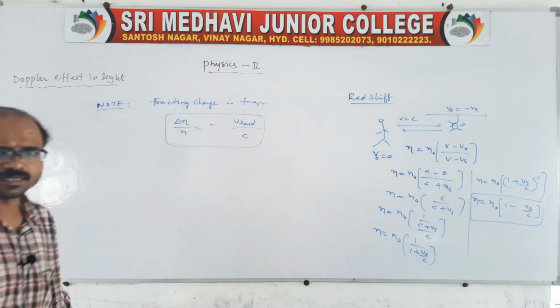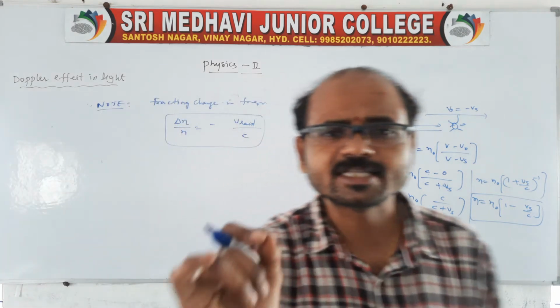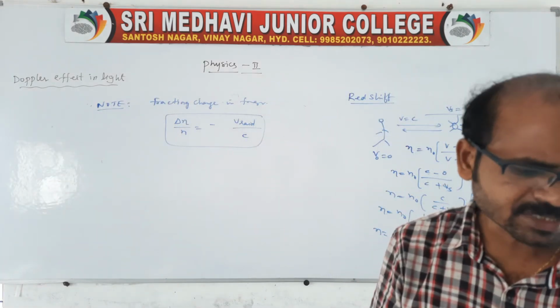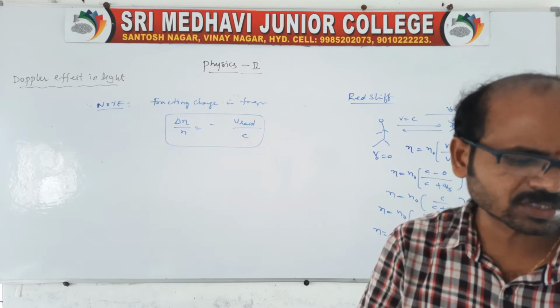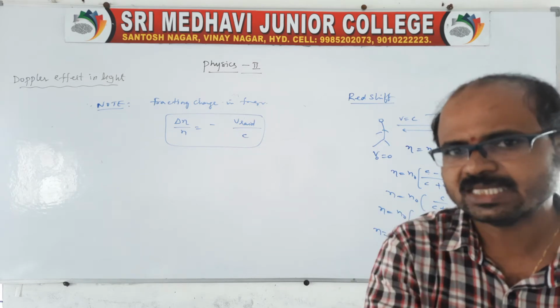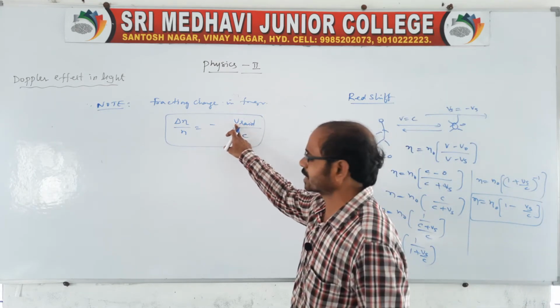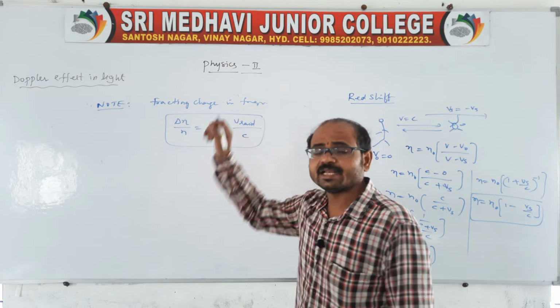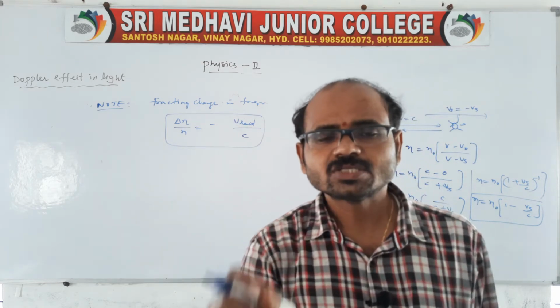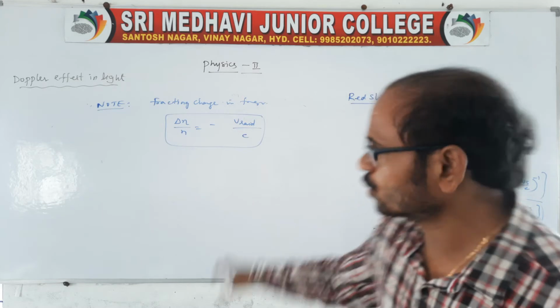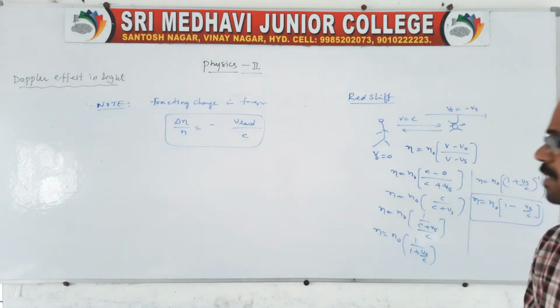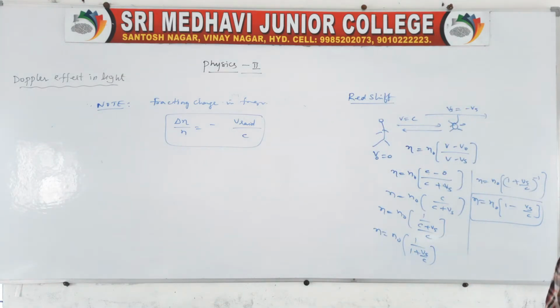V radial is nothing but the component of velocity of the source of light along the line joining the observer and source. For calculation purposes we can take delta n by n, the apparent or fractional change in frequency, as V radial by C.